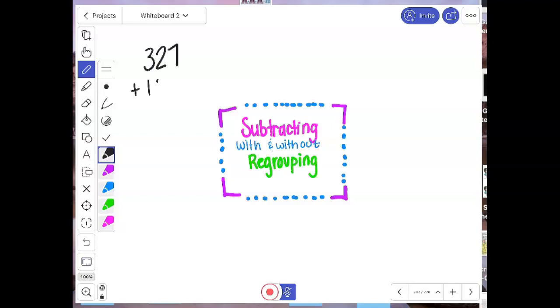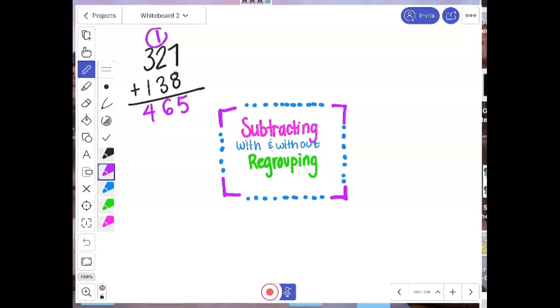327 plus 138. And we learned that 7 plus 8 is 15, so I have to regroup that 10 from the 15. That's the regrouping, right? Where I'm moving it over. Your parents learned that that was called carrying. Carrying and regrouping are the same thing, okay? So then I add my tens, and if I have 1 ten plus 2 tens plus 3 tens, that's 6 tens. And then I add my hundreds, and if I have 3 hundreds plus 100, that's 4 hundreds.